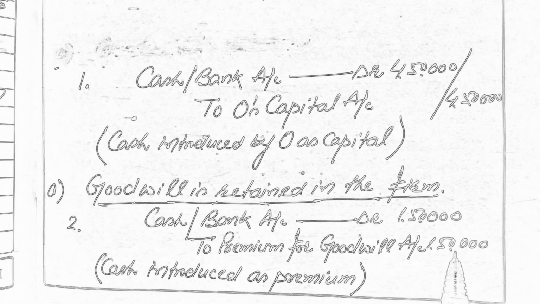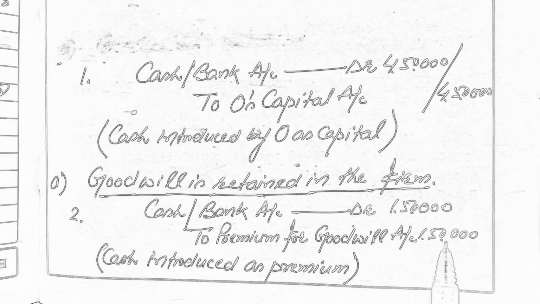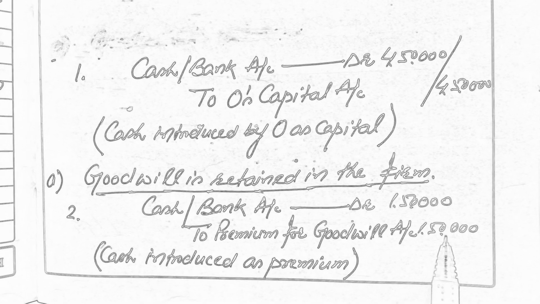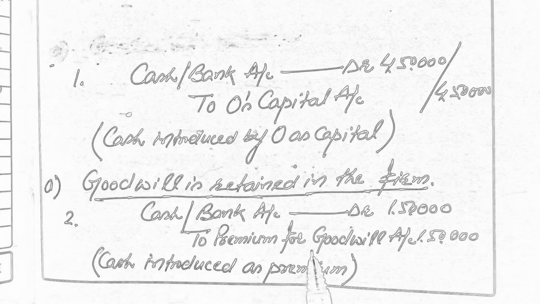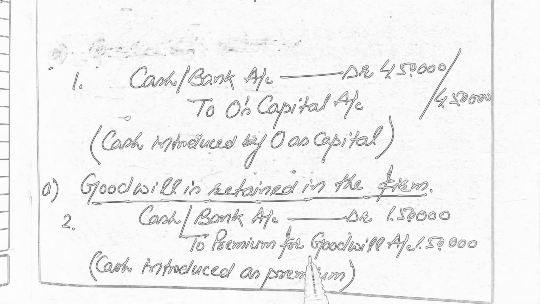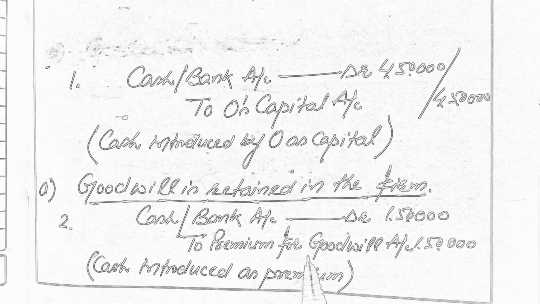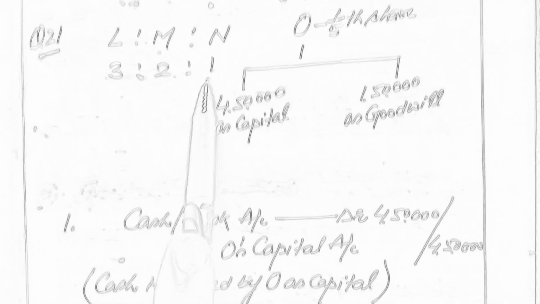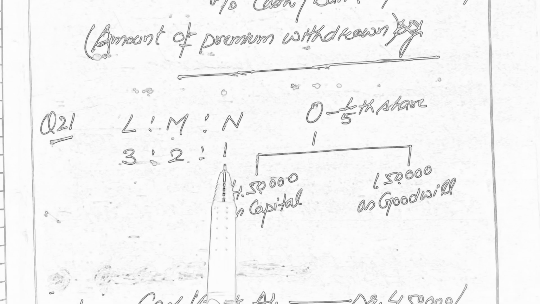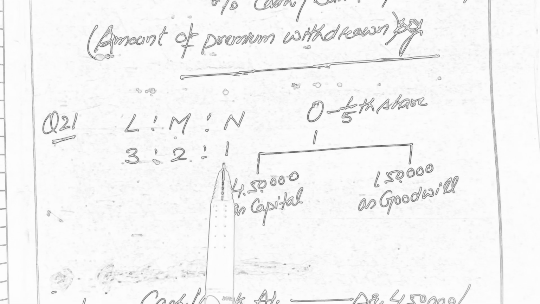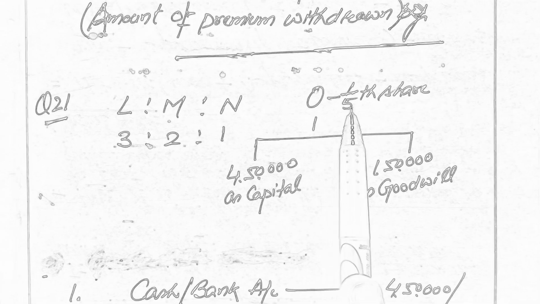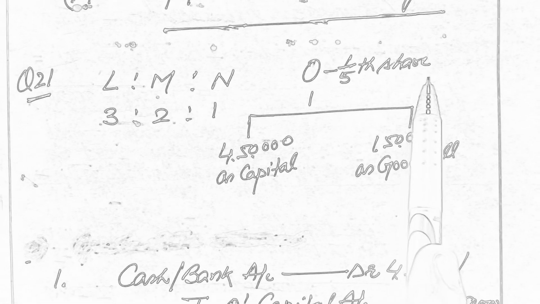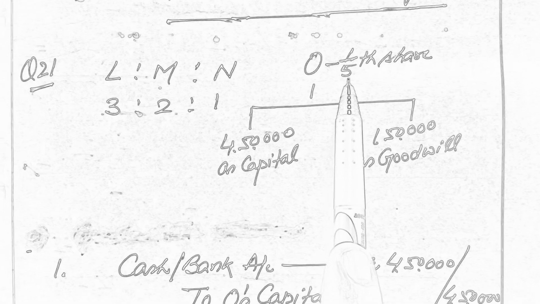And we know that when the new partner brings his share of goodwill in cash, it is automatically transferred to sacrificing partners' capital accounts in their sacrificing ratio. Now in this case we know that the sacrificing ratio will be equal to the old profit sharing ratio of the partners, because we have the new partner's share but no other information related to the new partner.